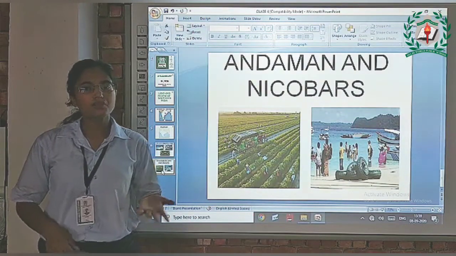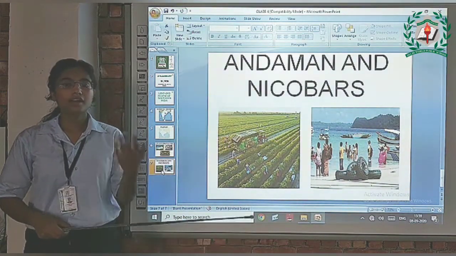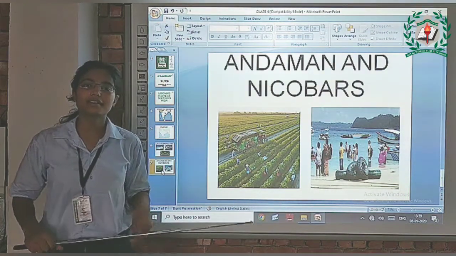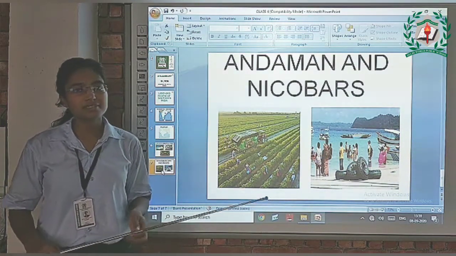A lot of people visit both of the islands, whether it is Lakshadweep or Andaman and Nicobar. Millions of people visit here every year because of the beautiful landscape of these places.